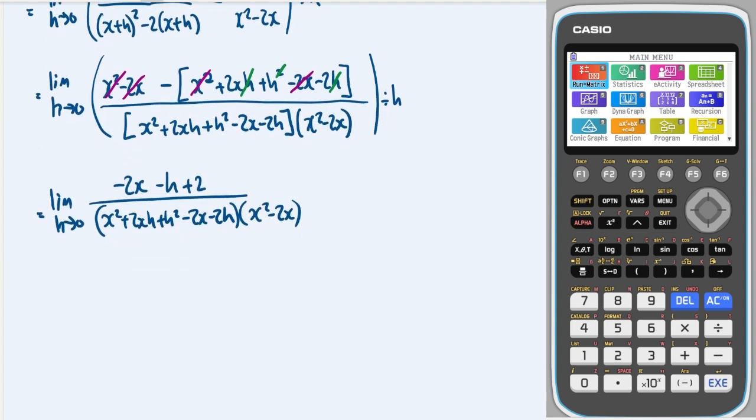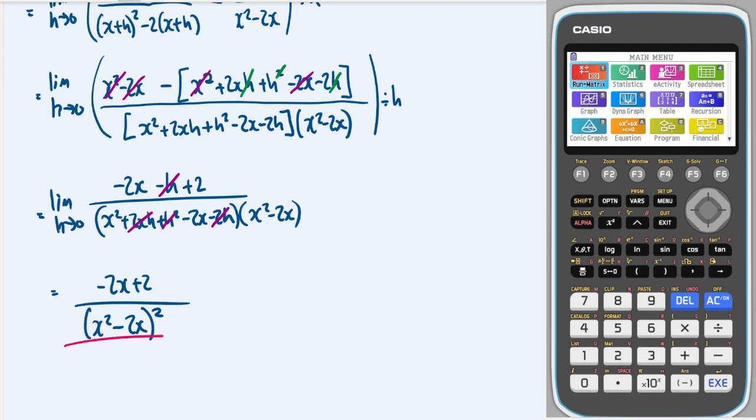So now I can actually let the limit tend to 0, and that will knock out any term that has an h in it. So that will leave me with minus 2x plus 2 all over x squared minus 2x in this bracket, and you'll notice it's exactly the same as this bracket, so just squared. And we're done.